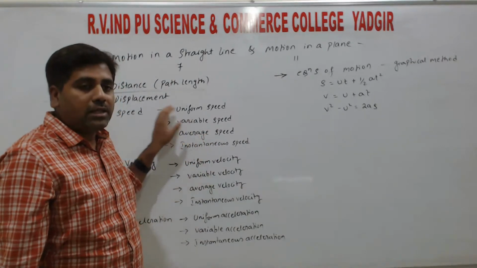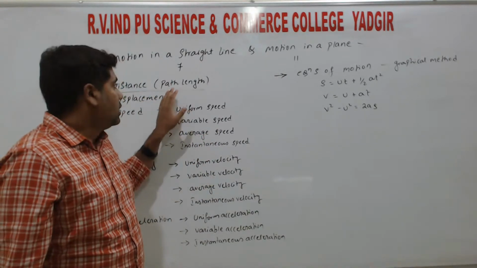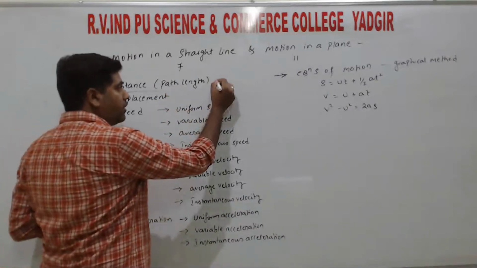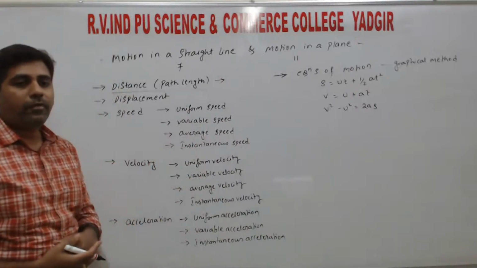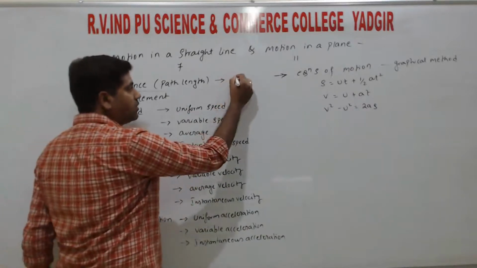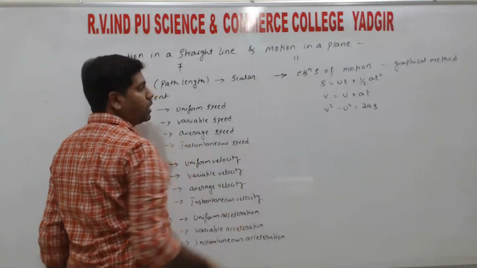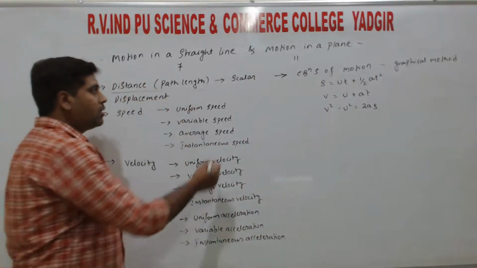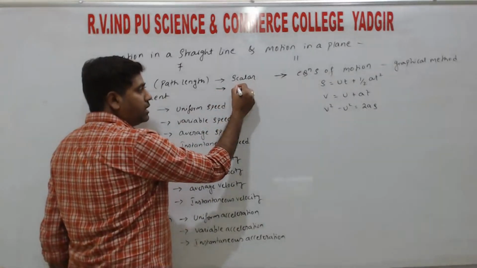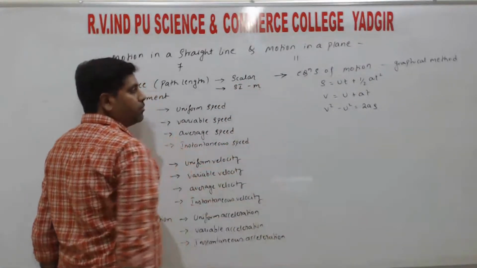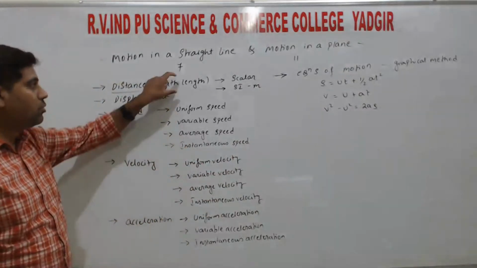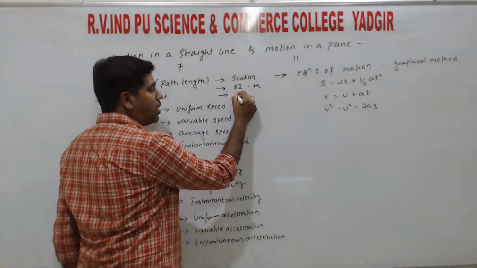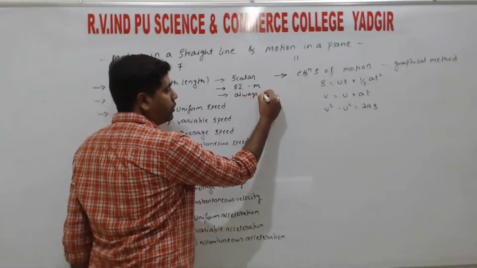So again, including the definition, two more we need to study. Distance is a scalar quantity, right? So key points on distance: it is a scalar quantity, and the second important one, SI unit is meter, right? So these two about the distance. One more point is it is always positive,